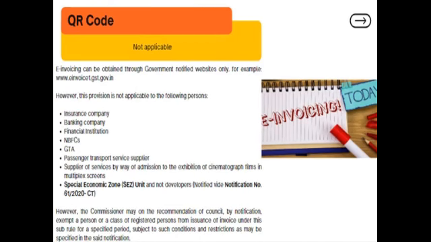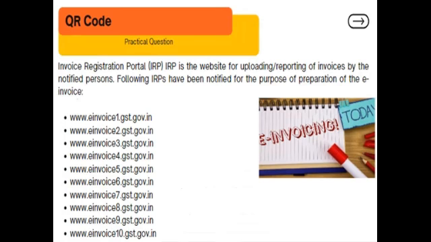Now, e-invoicing can be obtained through government notified websites. Let me give you an idea about the websites. The websites are invoice registration portals, www.einvoice1.gst.gov.in, and then you can move up to 10. So there are 10 different websites. You can generate your invoice reference number from any of the above websites.